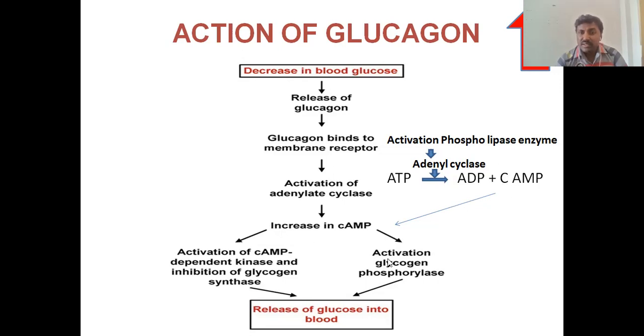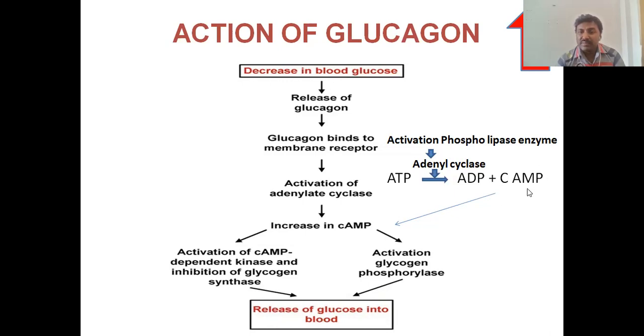So there is no activation of glycogen phosphorylase. There is no glycogen phosphorylase, there is no formation of blood glucose, so there is no degradation of glycogen into glucose.